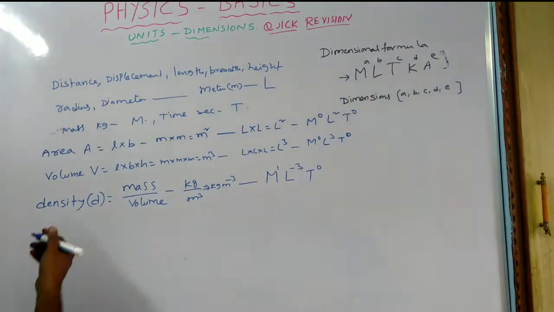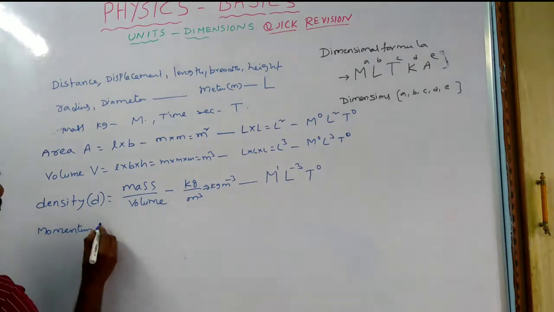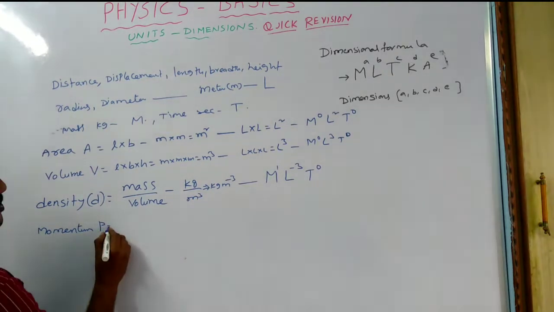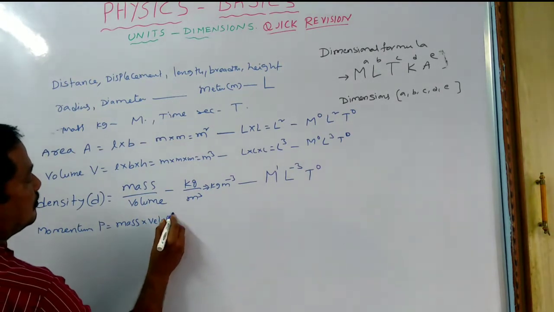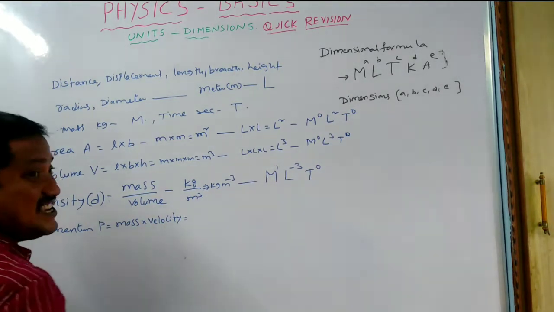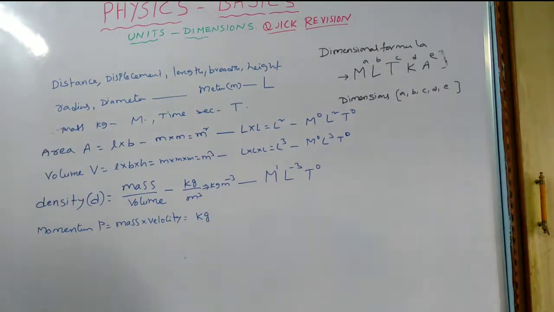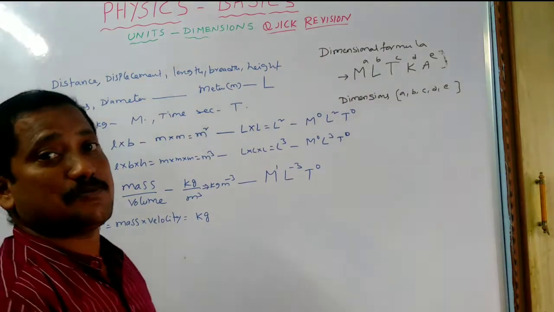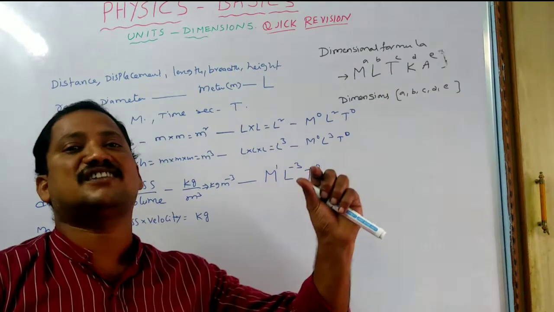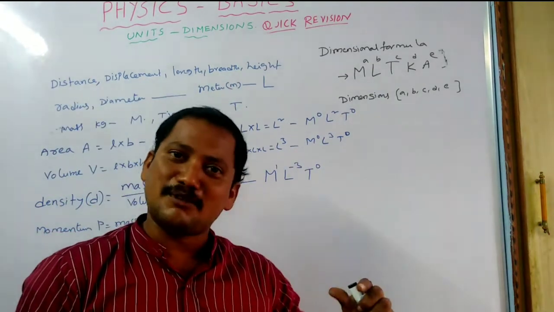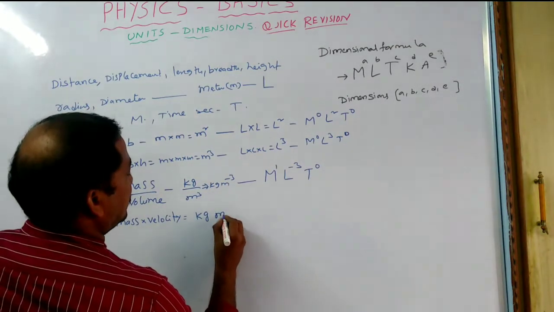Like this. Some more, let's go for the momentum. Momentum is represented by the symbol small p, which is nothing but the product of mass and velocity. Simply you can say mv, momentum. So mass means kg. Velocity, the rate of displacement, is nothing but the velocity. That means velocity is equal to displacement by time. Displacement is meter, time is second, so meter per second.